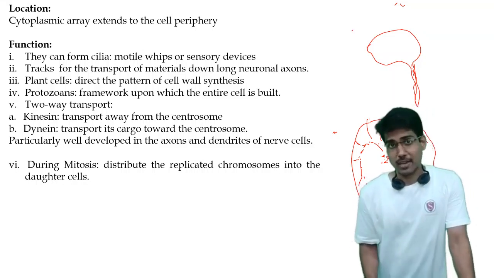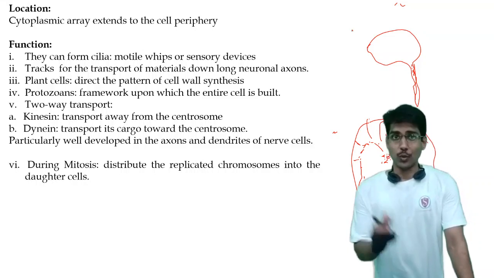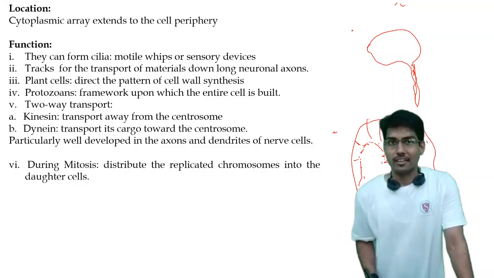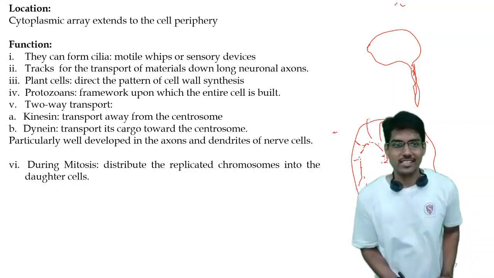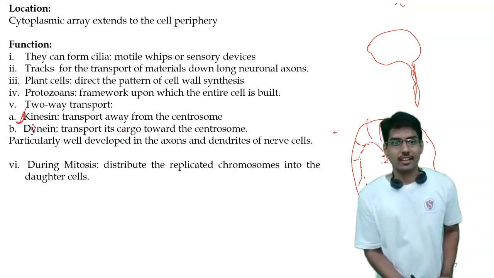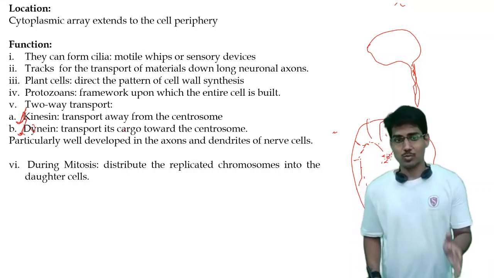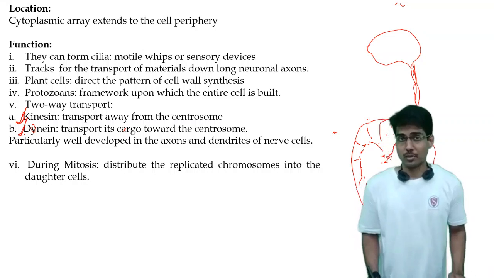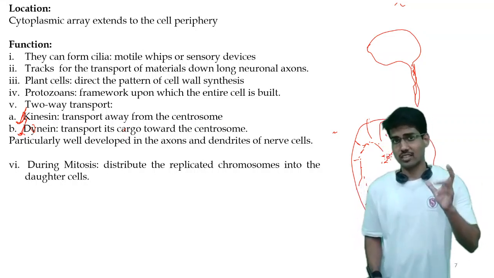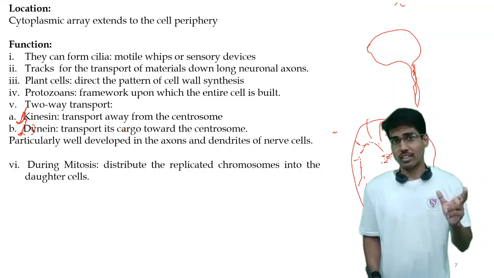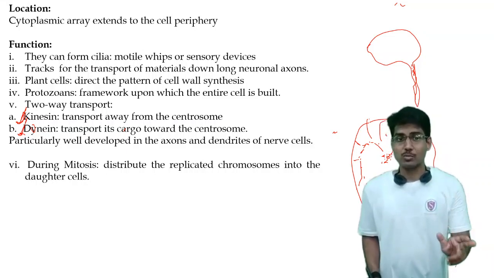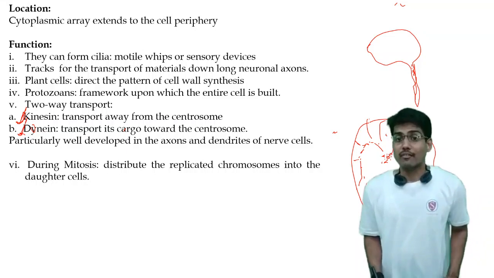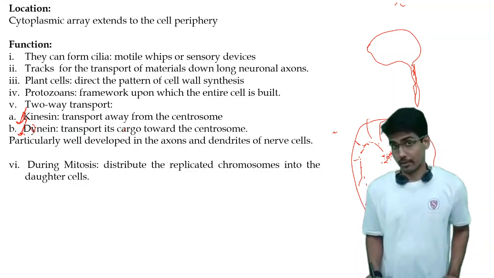Along with that, microtubules work as a two-way transport system, with the help of two proteins. One is kinesin, the second is dynein. Kinesin is the protein that transports whatever cargo or load it has from the centrosome to the cell periphery.